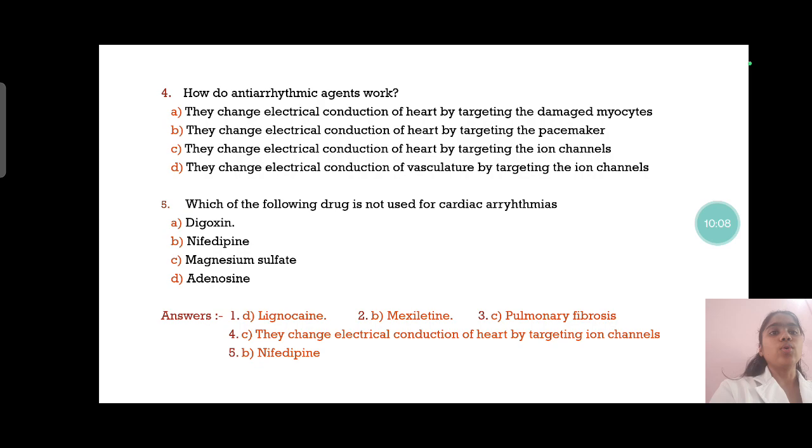Now moving on to the fourth question: how do antiarrhythmic agents work? Antiarrhythmic agents work by changing the electrical conduction of the heart by targeting the ion channels, as antiarrhythmic drugs mainly block the ion channels. Fifth question: which of the following drugs is not used for cardiac arrhythmias? Digoxin is used, magnesium sulfate is used, and adenosine is also used. Therefore the answer is nifedipine. Thank you so much.